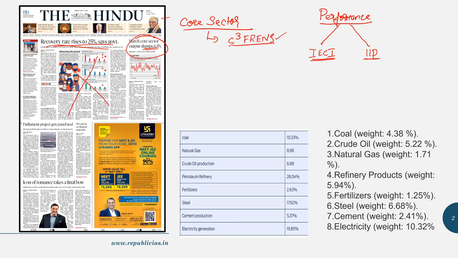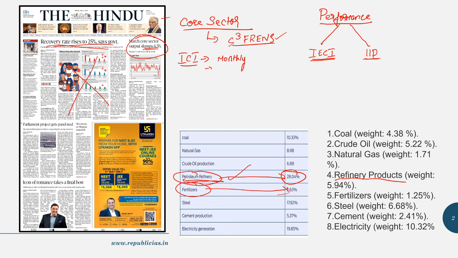So if you take the Index of 8 Core Industries, then it sees the performance of each industry on a monthly basis. And in this index, weightage is given to certain industries. For example, the highest weightage is given to refineries, or we can say petroleum refineries or refinery products, that is 28%. And the least weightage is given to fertilizer. So if the petroleum refineries are performing well, then it will have a big reflection in the Index of 8 Core Industries because of the weightage it has got in the index.